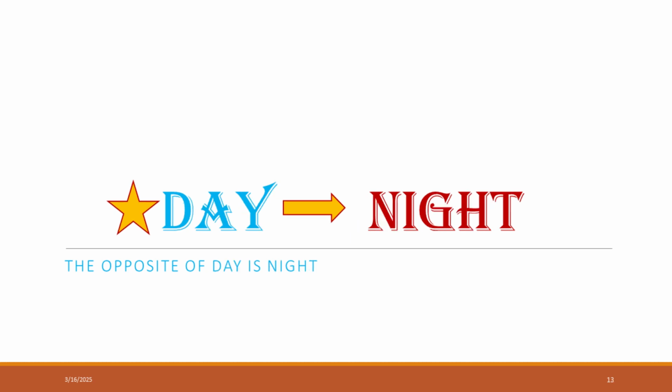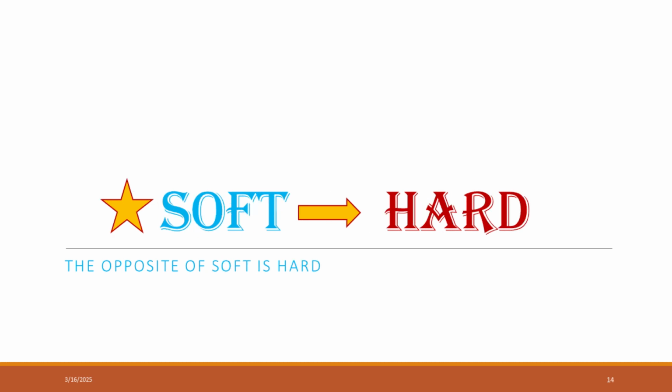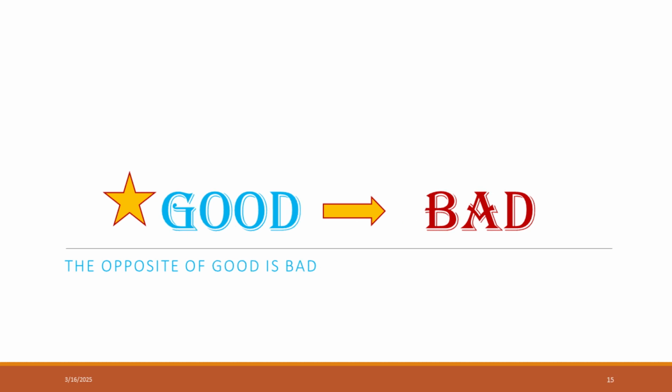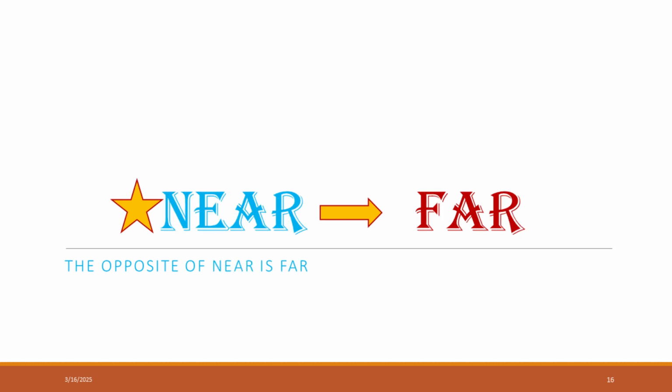The opposite of day is night, to show time condition. The opposite of soft is hard, to show the strength of the object. The opposite of good is bad, to show the properties of the thing. The opposite of near is far, to show the distance.